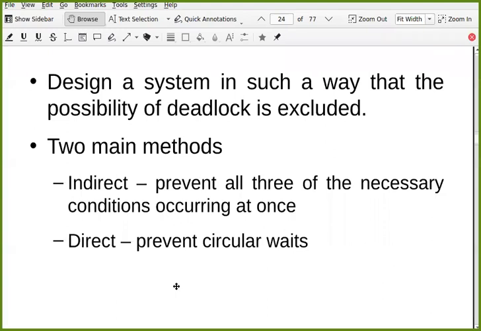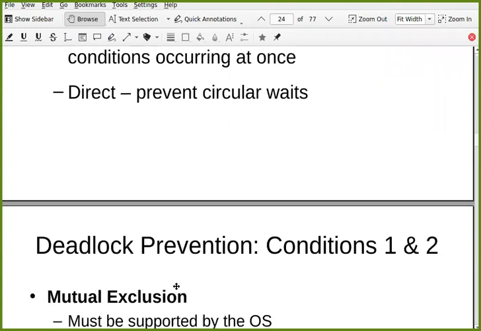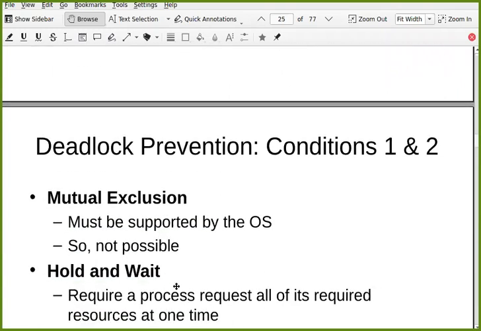Yes. So let us see first the indirect method, where we need to make sure that not all of these three conditions occur at the same time. So can we get rid of mutual exclusion? Can we allow our system not to have mutual exclusion? No, we can't allow that. It must be supported by the OS. Mutual exclusion is very important, otherwise your resource can be in a corrupted state. So you cannot avoid mutual exclusion. It is always there.